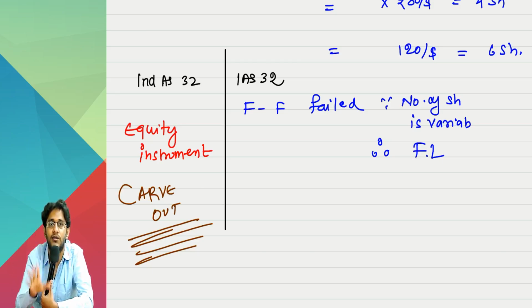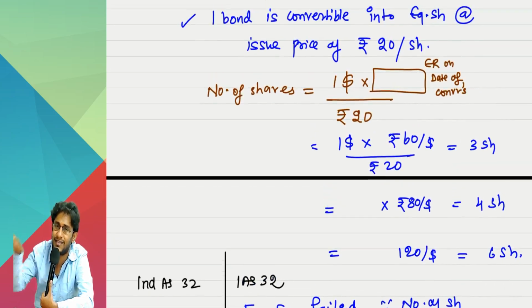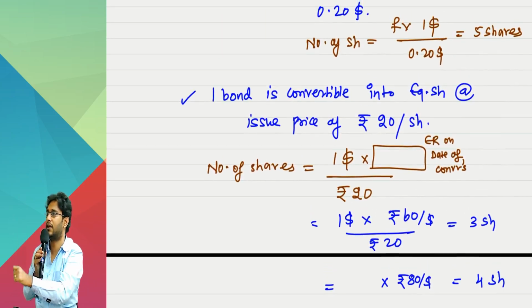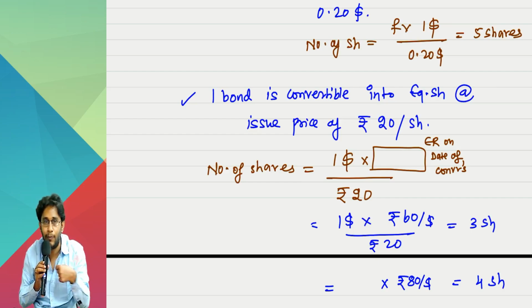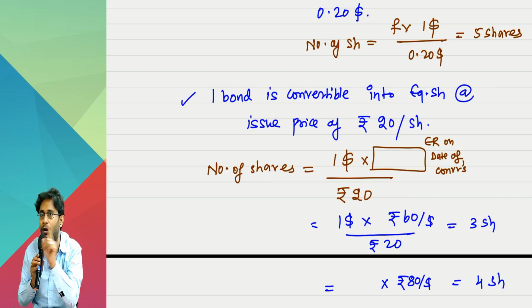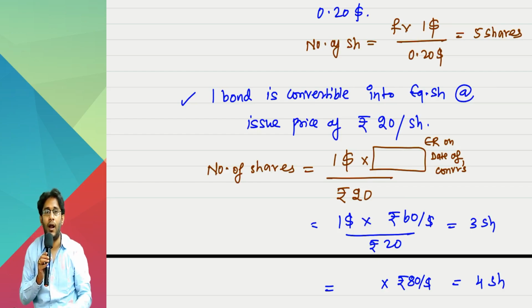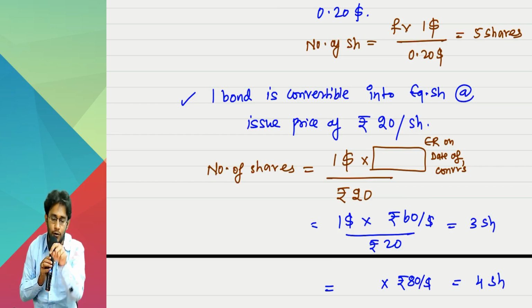What this fellow went to the ICAI and told is, "Arre Babu, I fixed the issue price already. The number of shares is variable, but I am not going to pay cash for sure. I am going to issue shares only. It is variable because of exchange rate fluctuation. I already fixed the issue price. Yet you call this a financial liability. My P&L is becoming a loss now because of this one particular item. And I don't have any intention to protect their returns. So call this equity." They classified it as equity.